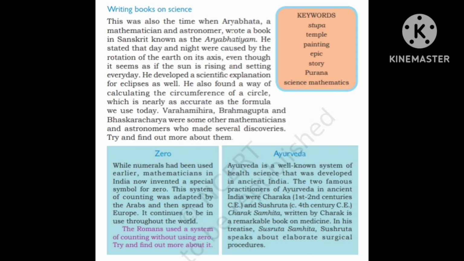Writing books on science. This is from the history textbook of 6th standard. I'm going to share the PDF links to download these NCERT history and science chapters to verify that. This was also a time when Aryabhatta, a mathematician and astronomer, wrote a book in Sanskrit known as Aryabhattiyam. Varahamihira, Brahmagupta and Bhaskaracharya were some other mathematicians and astronomers who made several discoveries; try to find out more about them. Ayurveda is well known. The two famous practitioners of Ayurveda in ancient India were Charaka, 1st, 2nd century, and Sushruta, 4th century CE. Sushruta Samhita and Charaka Samhita.